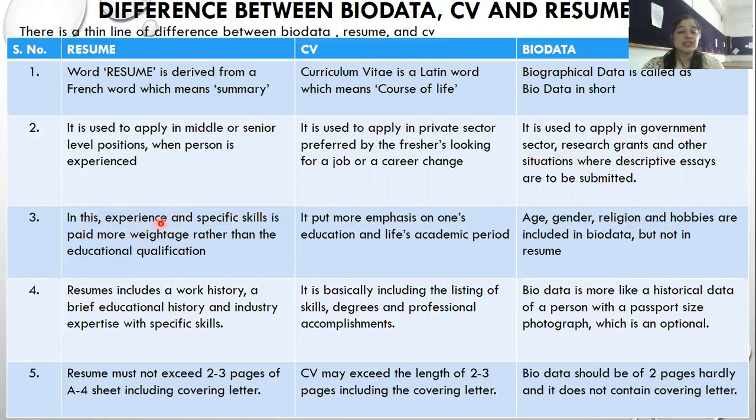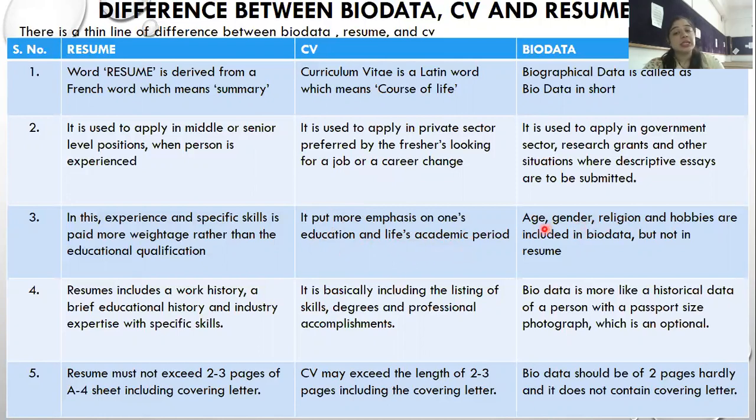In a resume, experience and specific skills are paid more weightage. So your work experience and the skills that you have developed so far are paid more weightage rather than the educational qualification. Whereas in a CV, because a fresher has only academic qualification with him, he puts more emphasis on his academic qualification, because so far he has not acquired any professional qualification, unless he is stating only his internship period. So it has a more bent on the academic side.